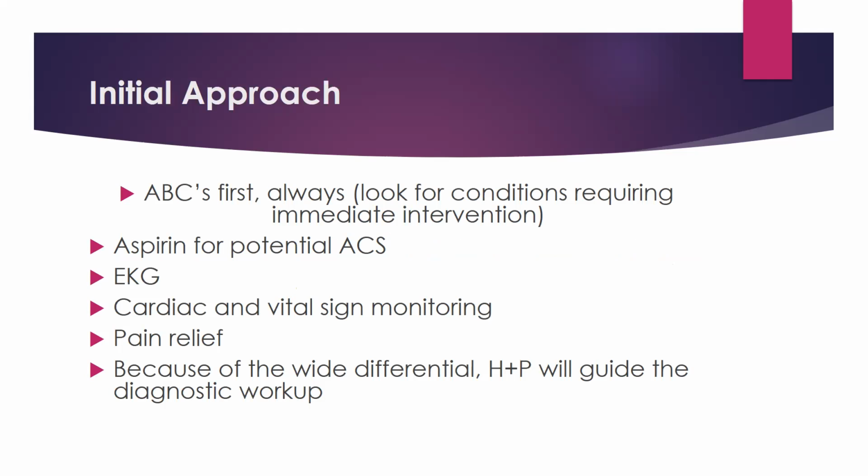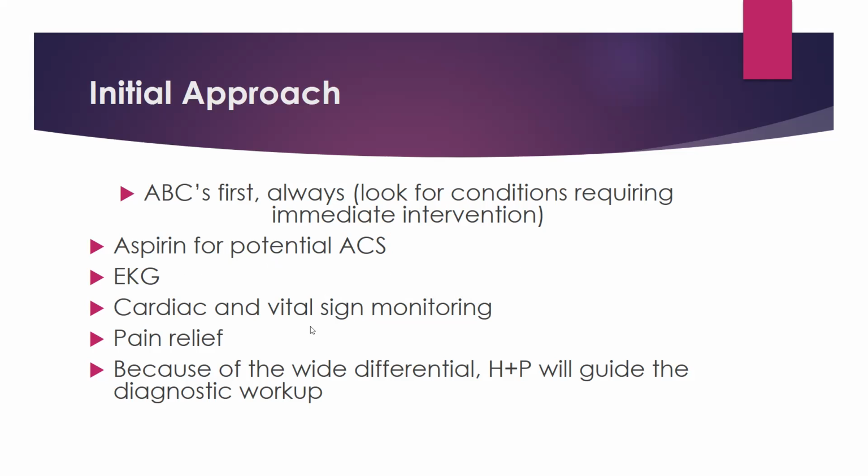If the patient comes with a complaint of chest pain, give aspirin. If you think the patient is having acute coronary syndrome, do an ECG, do a cardiac and vital signs monitor, and give medications for pain relief.